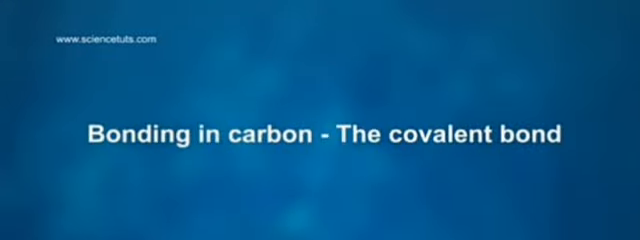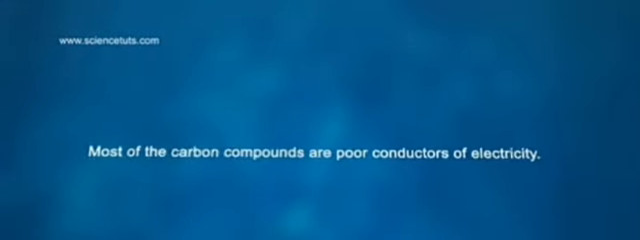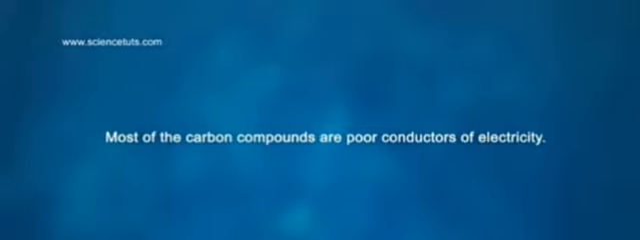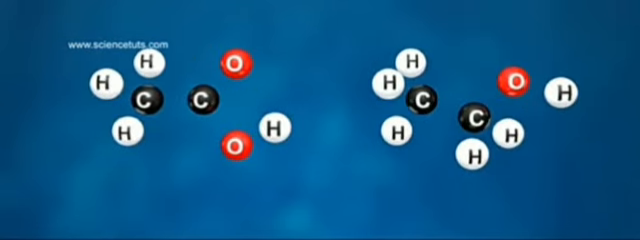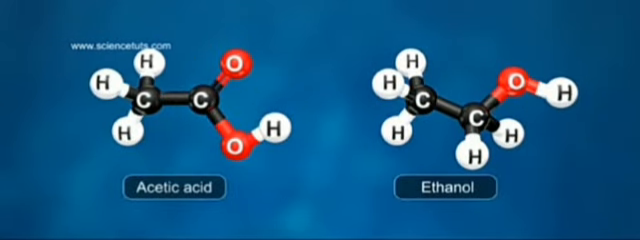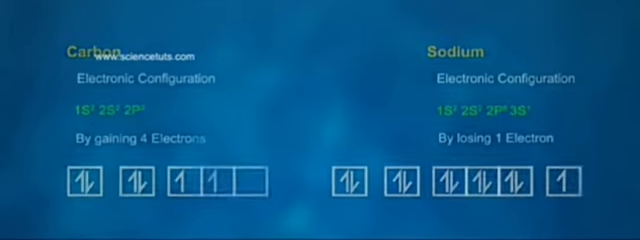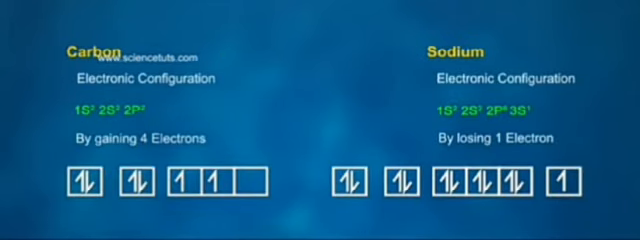Students, let us study about covalent bonding in carbon. Most of the carbon compounds are poor conductors of electricity. The melting and boiling points of acetic acid are 290 K and 391 K, and of ethanol 150 K and 351 K. From these data, the force of attraction between these molecules is not very strong. Acetic acid and ethanol are not good conductors of electricity.